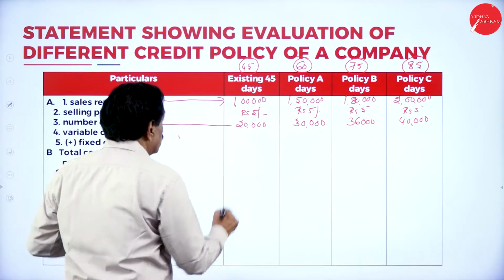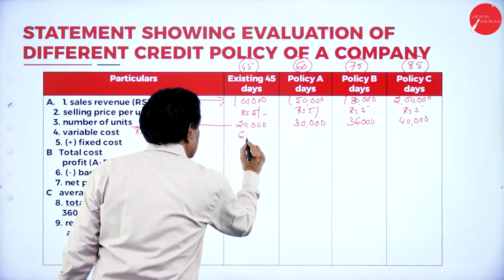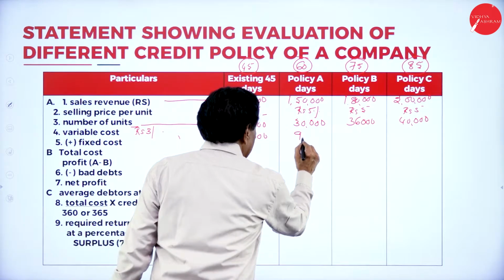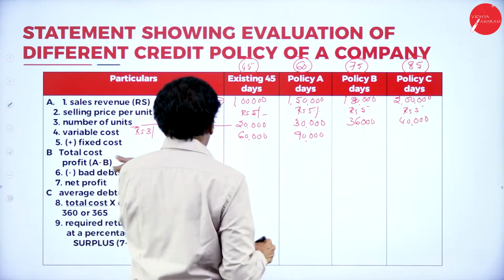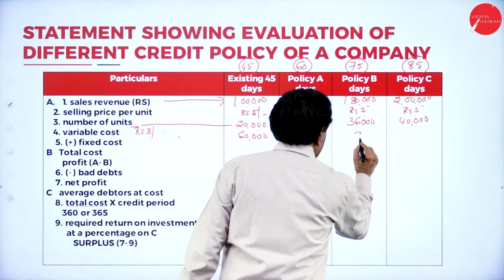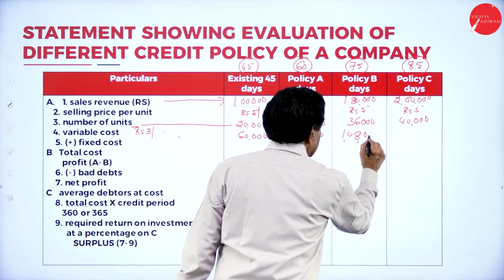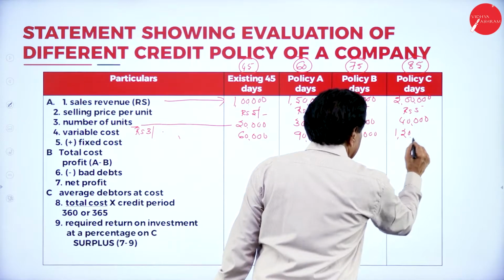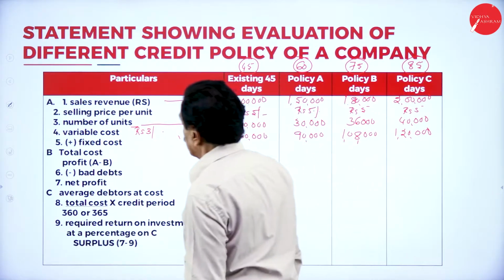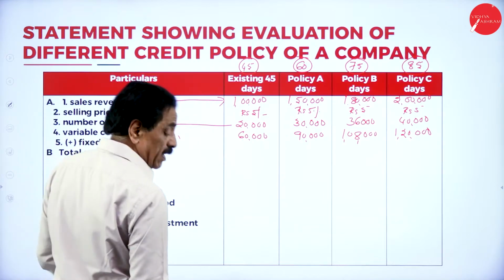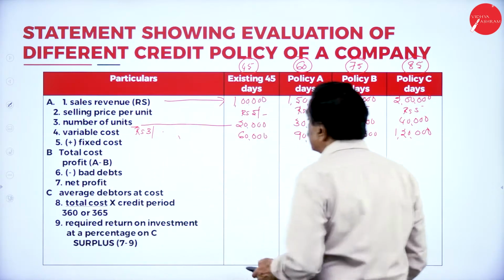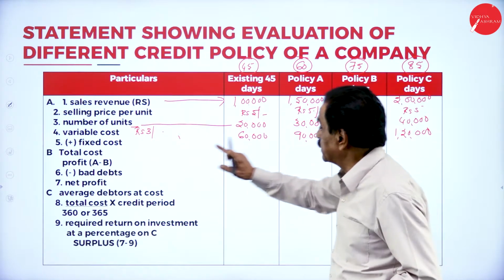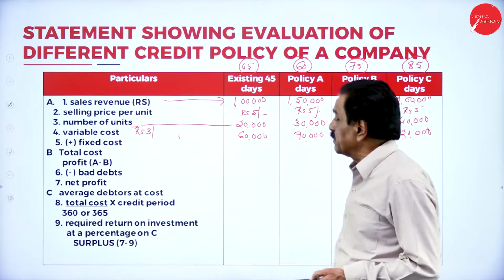So 20,000 into 3 is 60,000. 30,000 into 3 is 90,000. 36,000 into 3 is 1,08,000. 40,000 into 3 is 1,20,000. So this is the variable cost.